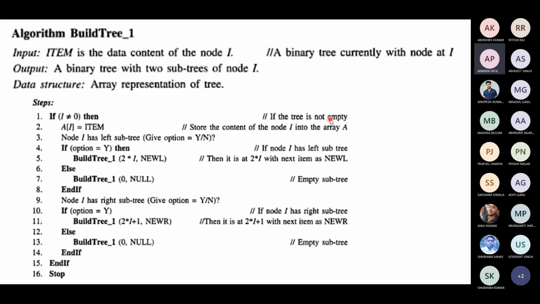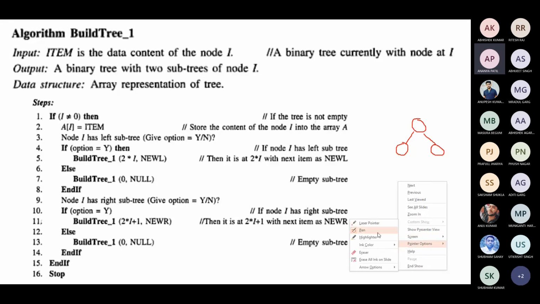it's a non-empty tree, then we want to keep constructing the element. So item is the element that we want to add in our tree. So item will become array of I. If node I has a left subtree, we have to find out, means whenever we are adding a node, let me draw a tree. Suppose you have a tree like this. You want to insert a node. You want to create a tree.